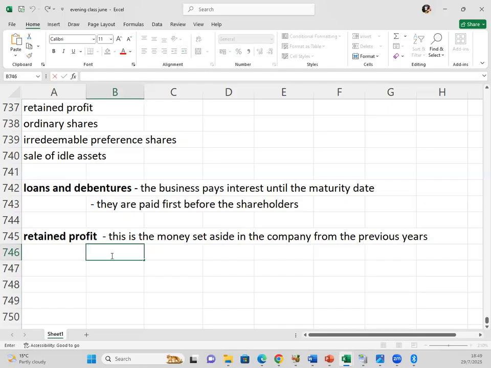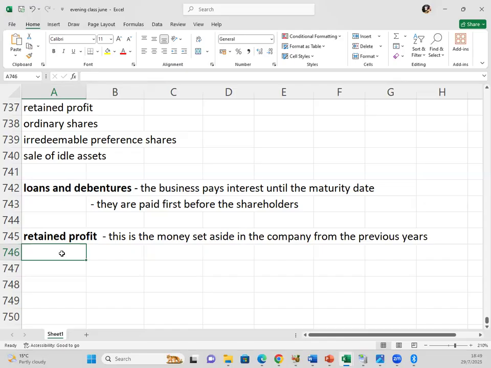Besides the retained profit, number one, we have no obligation to repay it, and number two, there is no interest that we are paying. So under good circumstances, we should use our own money because there isn't any debt or interest attached to it.